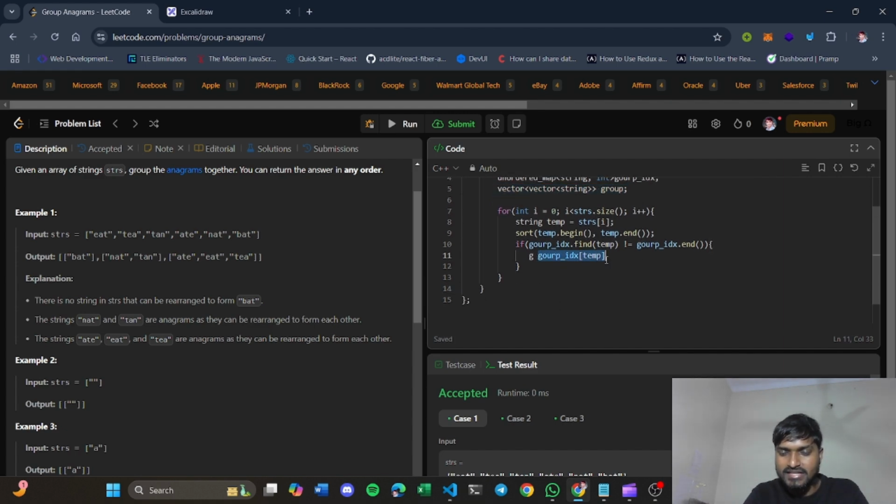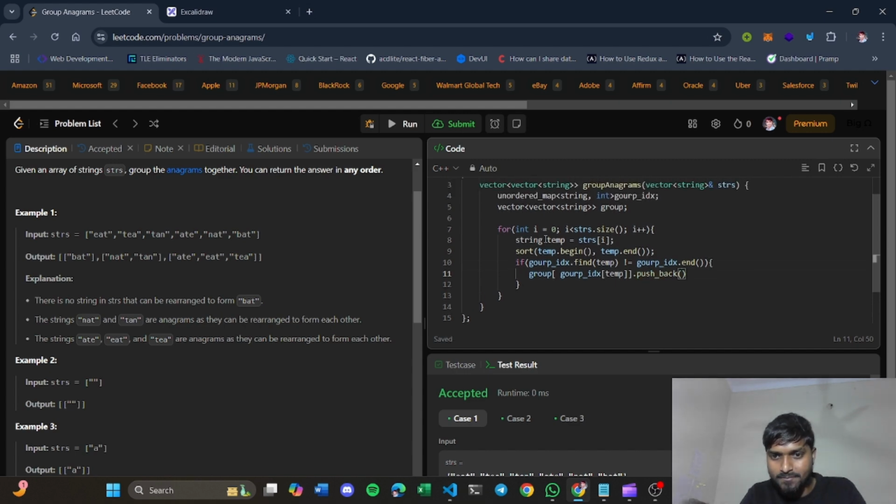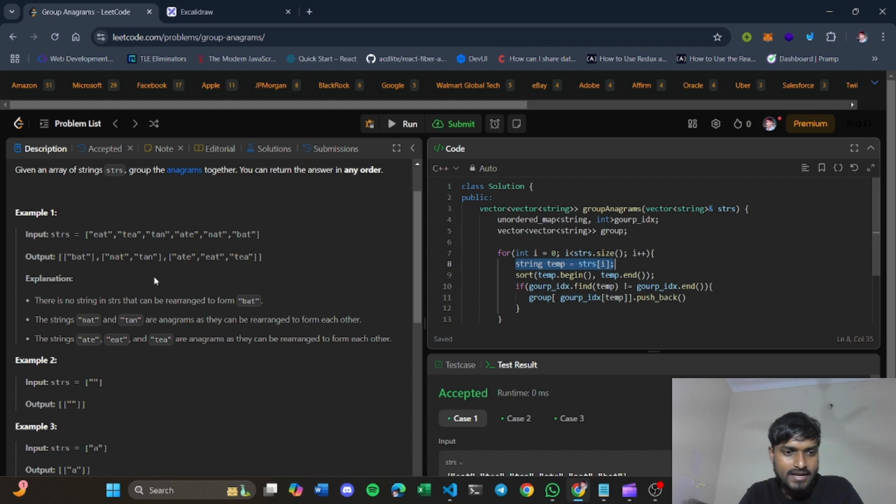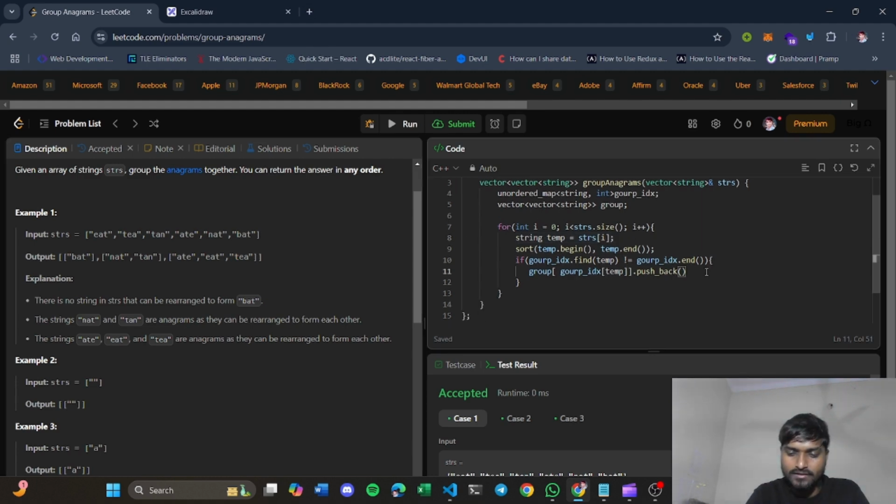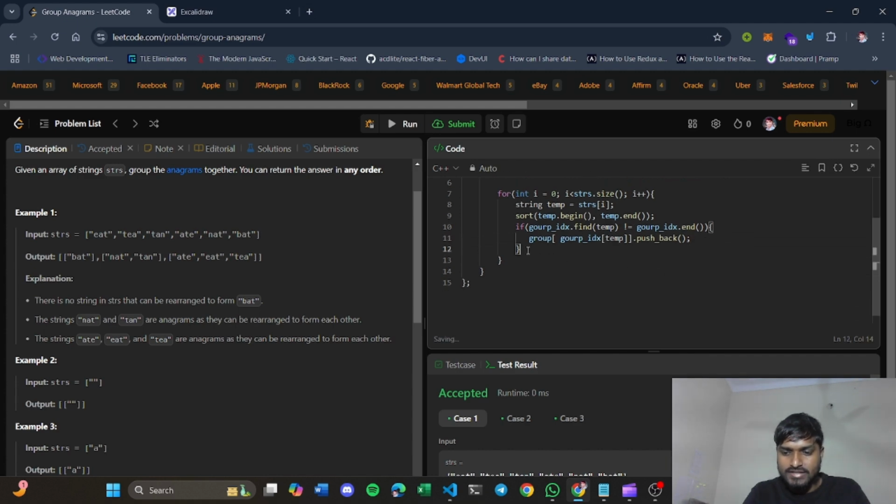This syntax is basically returning you the index of the group, and using that index you will push that word in that group. So you have to use push back, and you don't have to push the temp string here. Why? Because temp is already in sorted form. You have to push the original word inside your answer variable. Here you can see that we have pushed the original words ate, eat, then tea. We sort only for comparing the anagrams, so we don't have to push the sorted one. So you push that out.